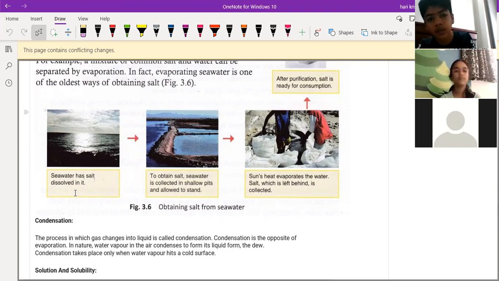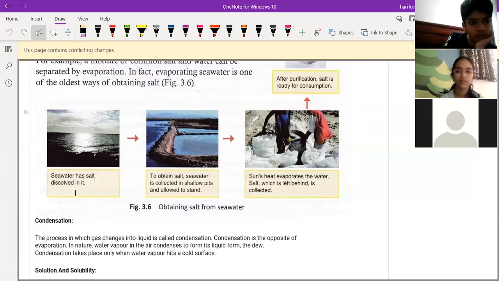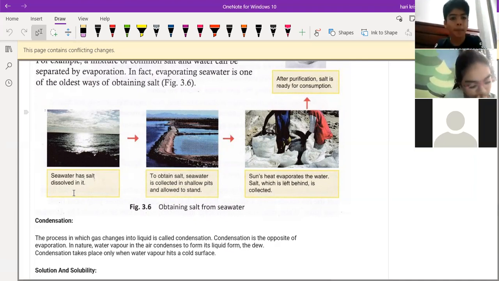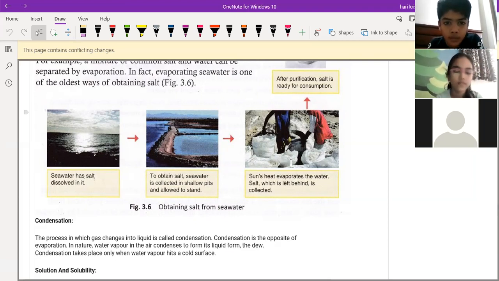So they will collect the sea water and store it in small pond-like areas. During the summer season or whenever the temperature is very high, the water will be evaporated completely from that pond area. After the evaporation of the water, what will happen? Only the salt will be left. They will dig the salt and fill it in bags. You can see in the third picture, right? The sun's heat evaporates the water, and the salt which is left behind is collected.